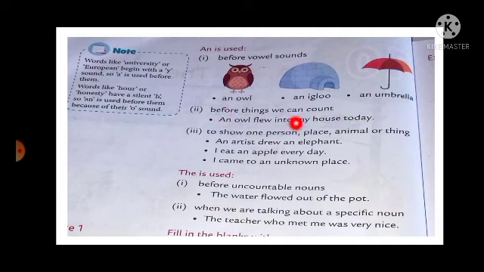So before things we can count, we use an. An owl flew into my house today. This is the example.